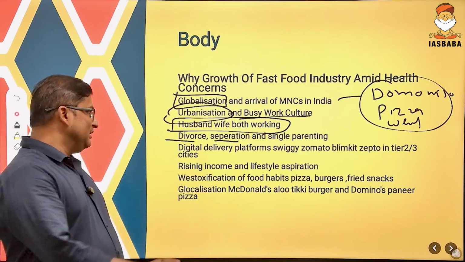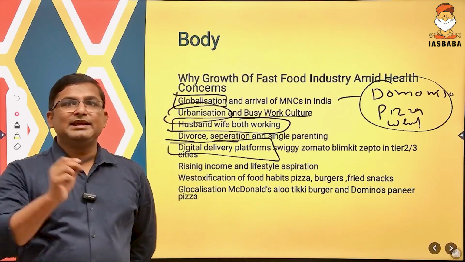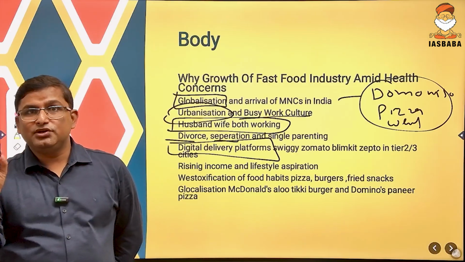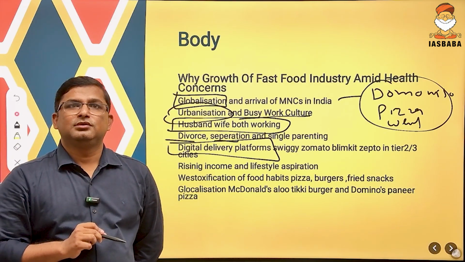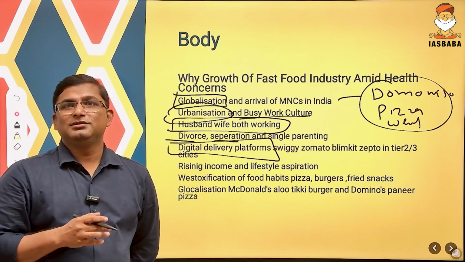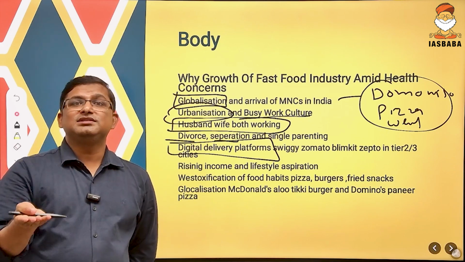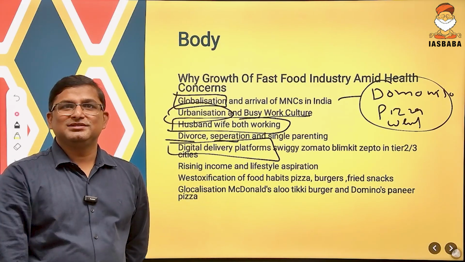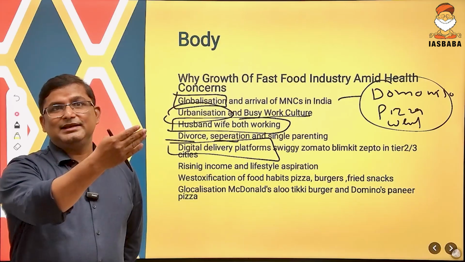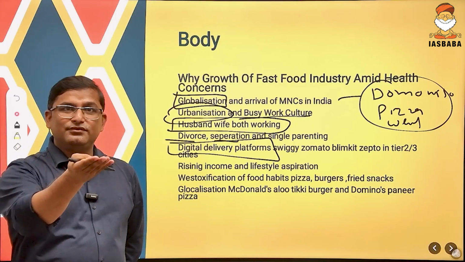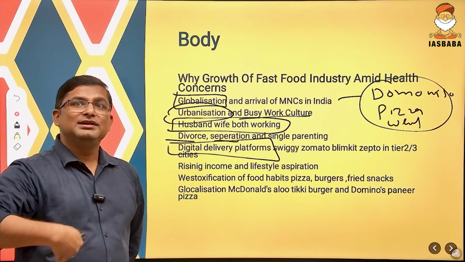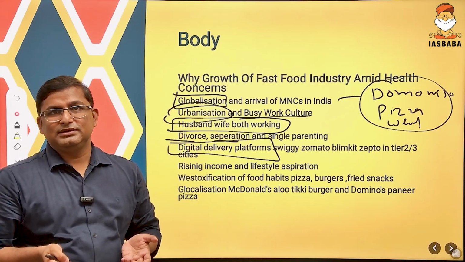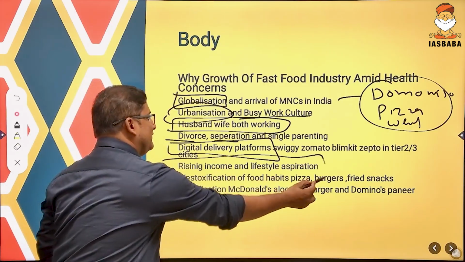And most important thing, these digital delivery platforms like Swiggy, Zomato, Blinkit, Zepto, they have now reached even tier 2 and tier 3 cities also. Not like Delhi, Mumbai, Chennai or Bangalore. Even they have reached the tier 2 and tier 3 cities. And they are giving what? Giving the delivery in 10 minutes and 30 minutes. So come back from home, sit, relax, and we will deliver food for you. That is how they are working, and that is how there is high growth of the fast food industry in India.